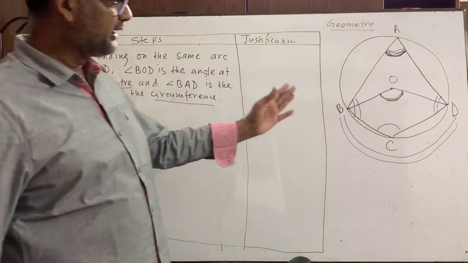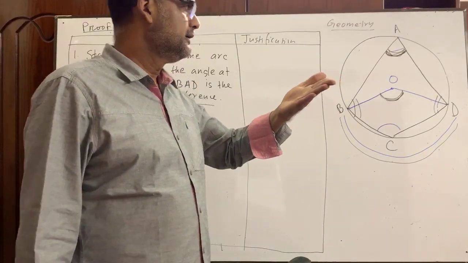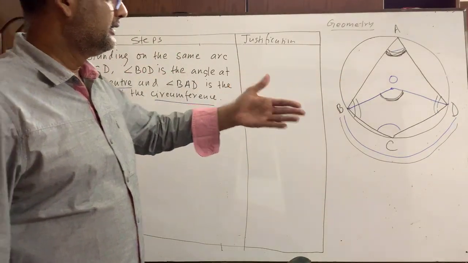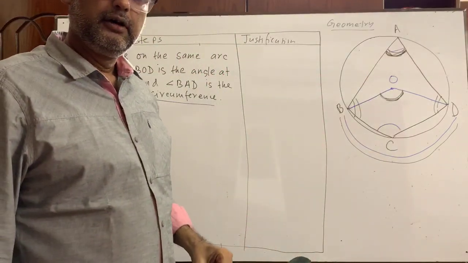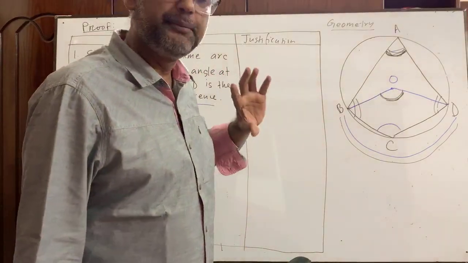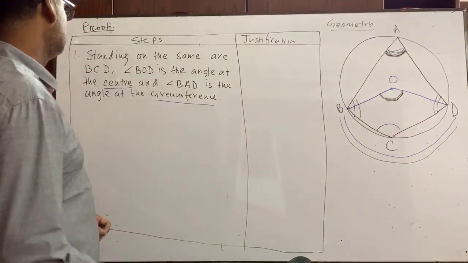If you see the figure, keeping your copy in front of your eye, you can see that this angle and this angle have been subtended on the same arc BCD. BCD is the same arc, okay.